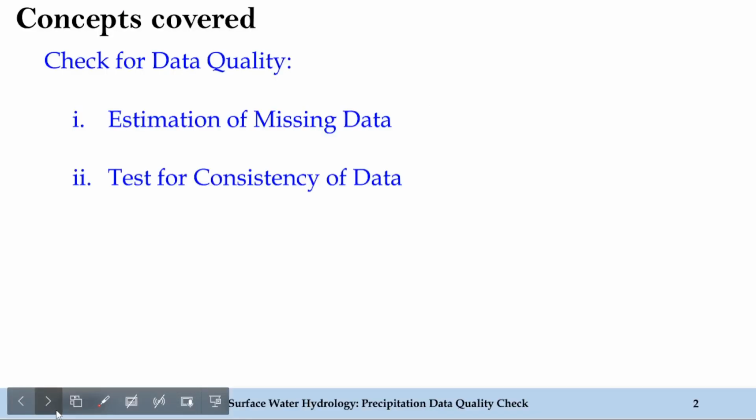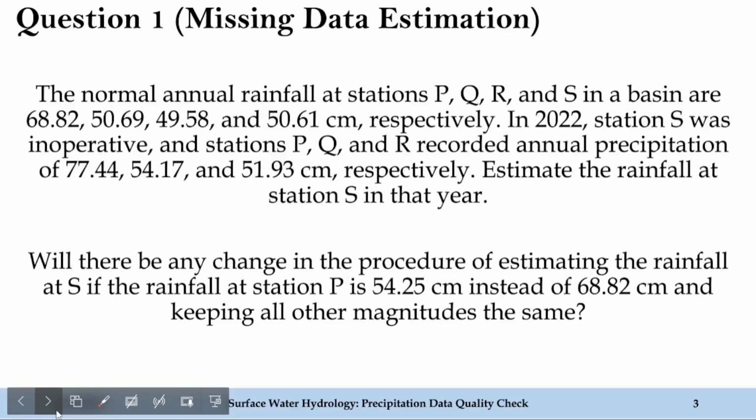Today we will be focusing on two aspects for the precipitation data, that is the estimation of missing data, and secondly the test for consistency of data. So let's start with the missing data estimation. This is the first problem in front of you. Let me read the problem.